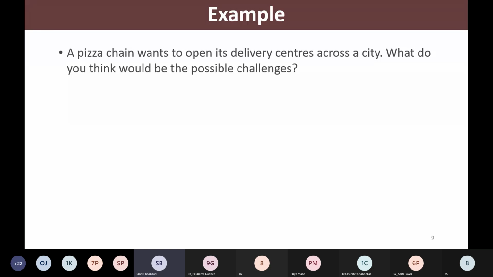So what do you think would be the possible challenges? Please think on this problem. If a pizza chain wants to open its delivery centers across a city, then what are the important points that they need to consider? What are the challenges for them?